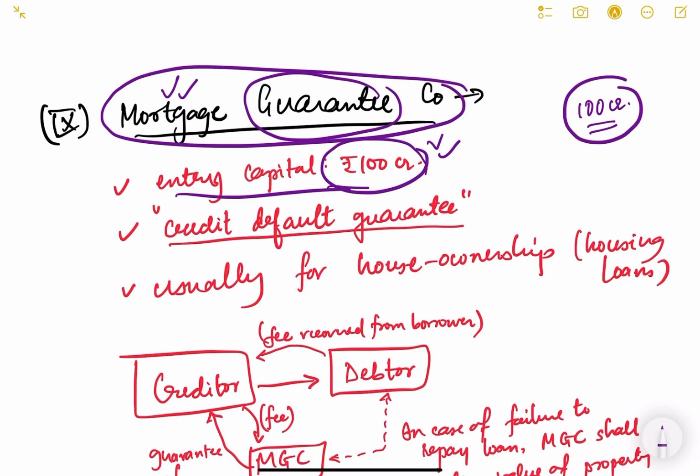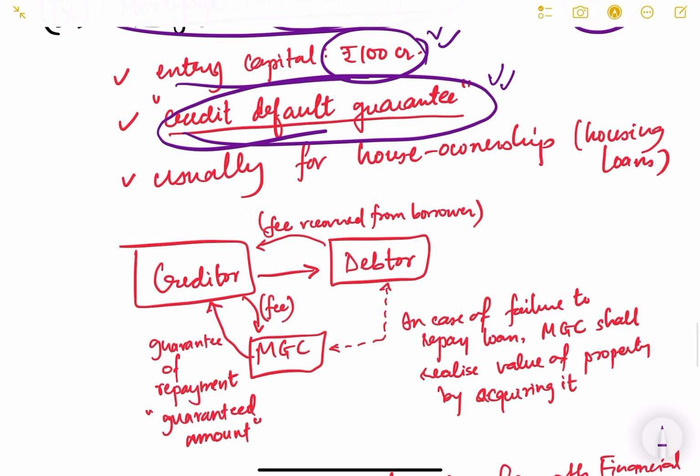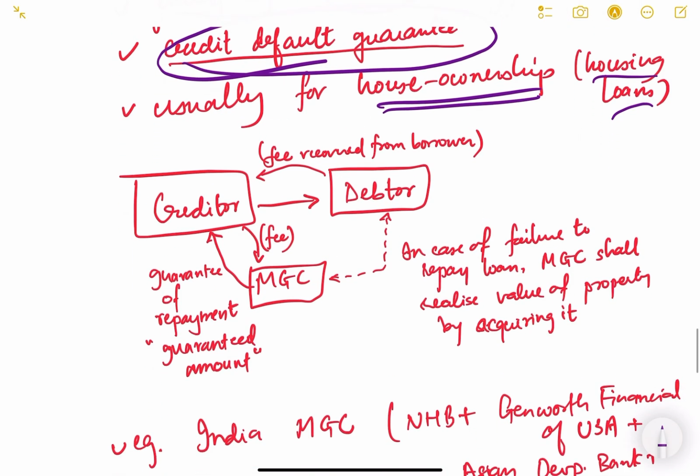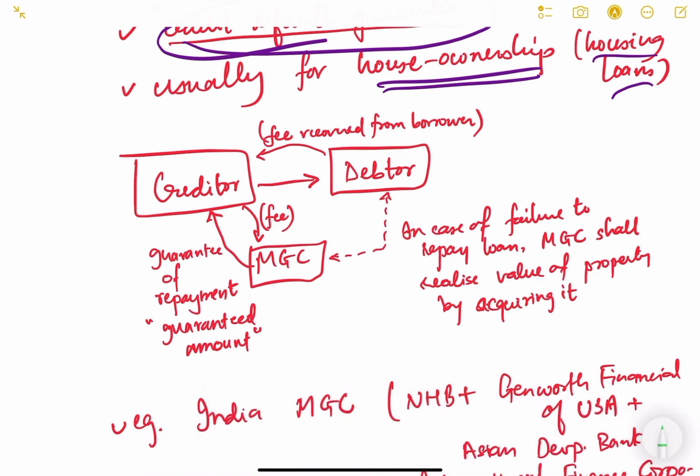Now what they do is they are into the business of credit default guarantee. What is the meaning of credit default guarantee? We will see. They usually do it for house ownership, for housing loans. I will explain to you with this simple diagram how it happens. There is a creditor. Say there is this one person who has taken a loan from the bank. He has taken the loan for his house.